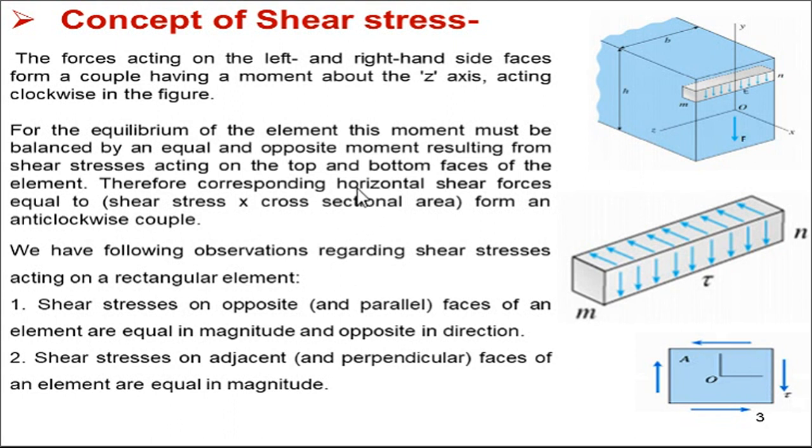Therefore, the corresponding horizontal shear force is equal to the shear stress multiplied by the cross-section area. It forms an anti-clockwise couple. So the clockwise couple balances the anti-clockwise couple, and then we can say this particular block is in equilibrium.